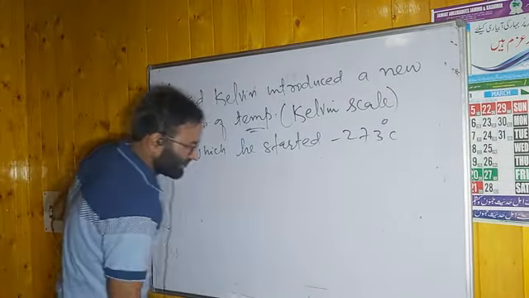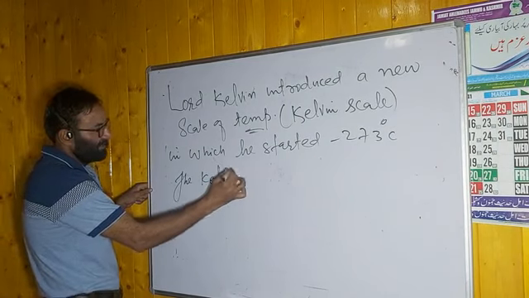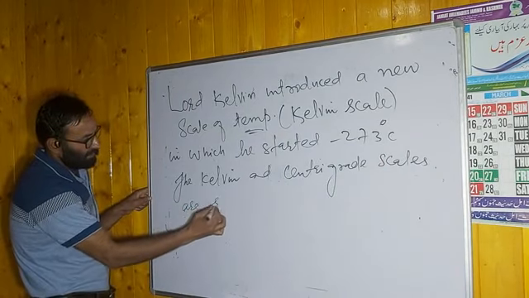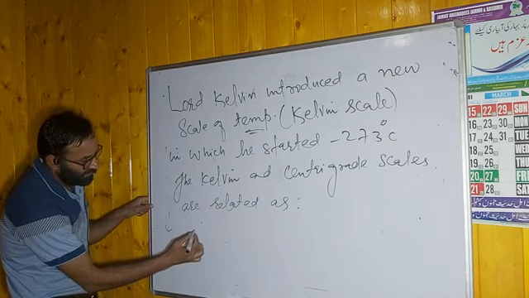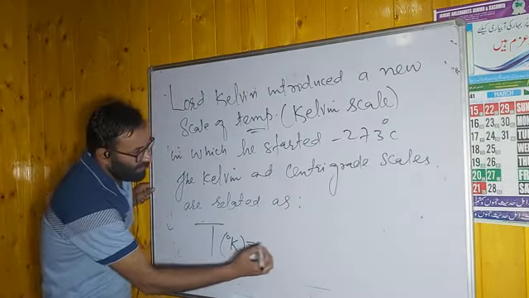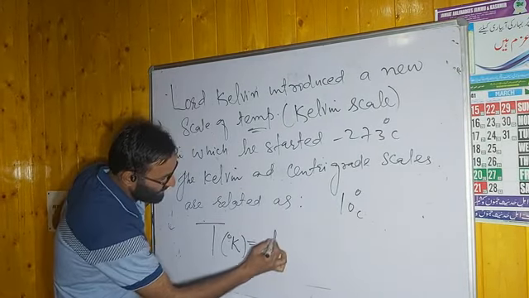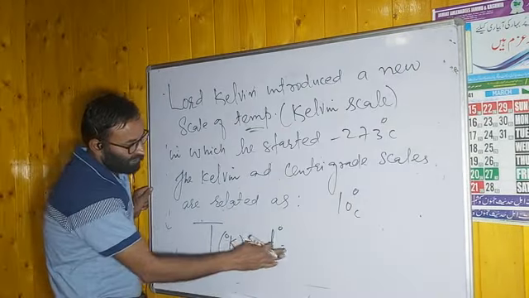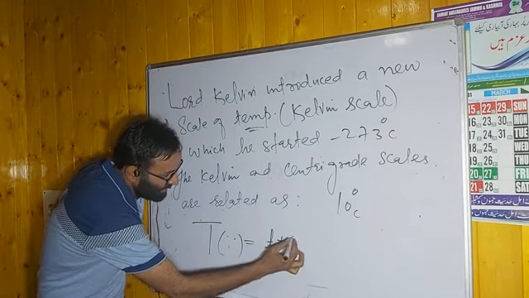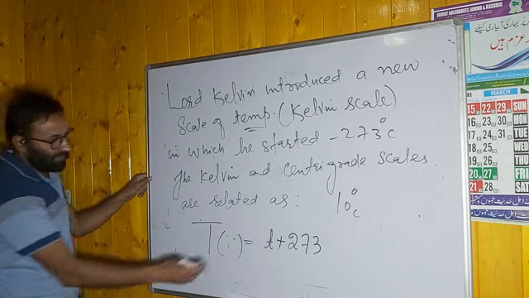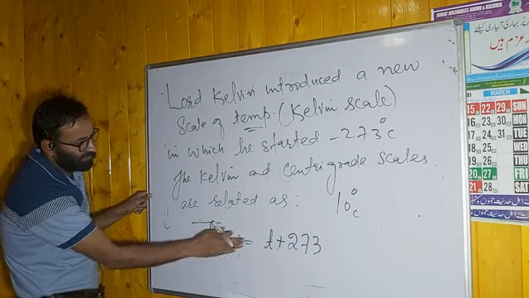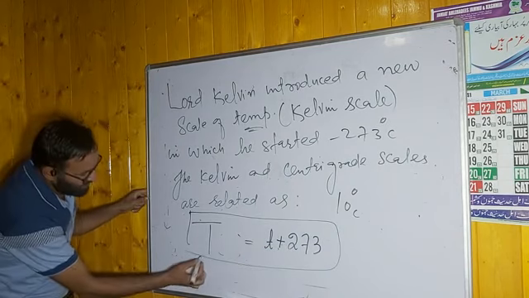We can say the two scales, the Kelvin and centigrade scales, are related as follows: capital T is the temperature in Kelvin, and small t is the temperature in degree Celsius. T is equal to t plus 273. Remember this point: when you add 273 to the degree Celsius temperature, it becomes the Kelvin temperature.